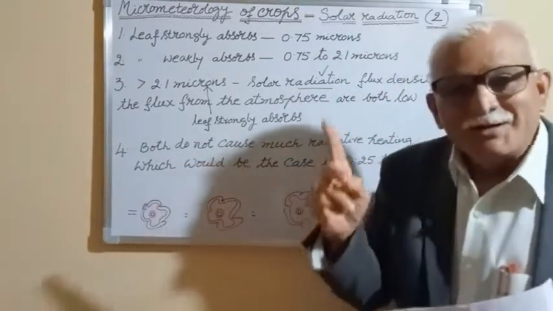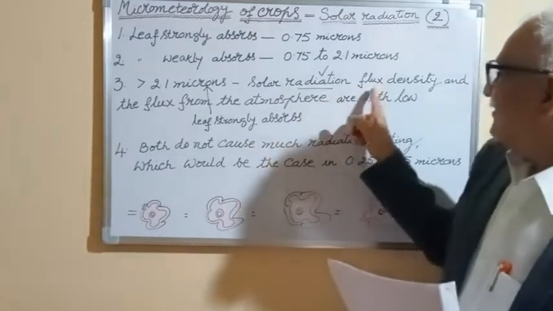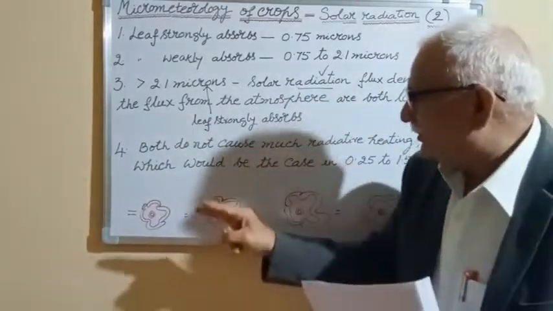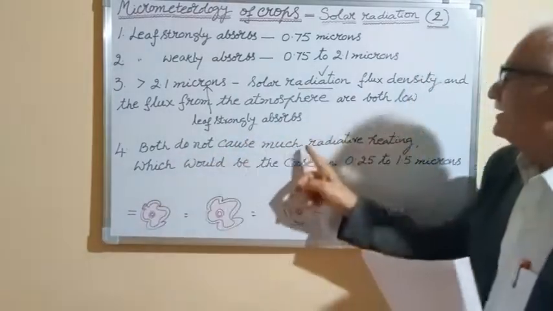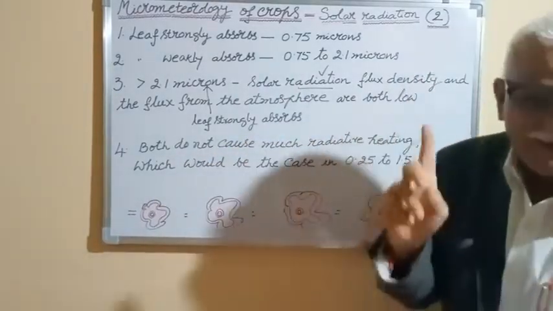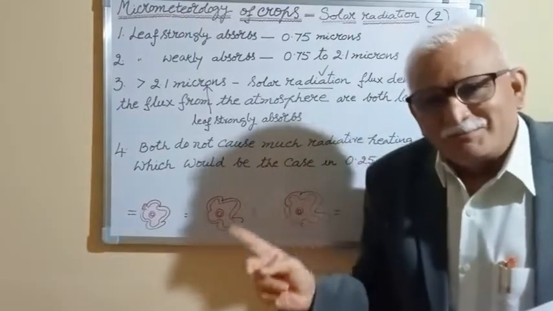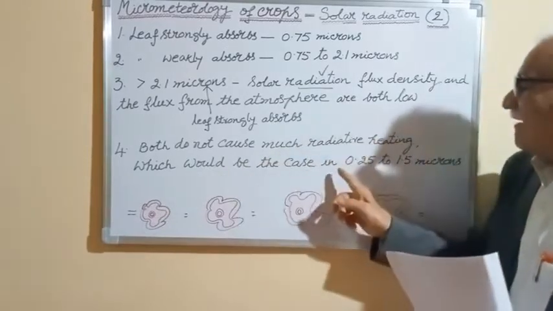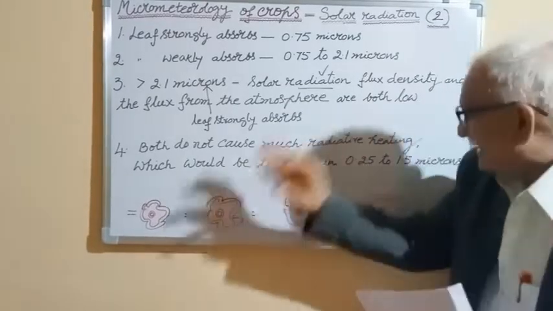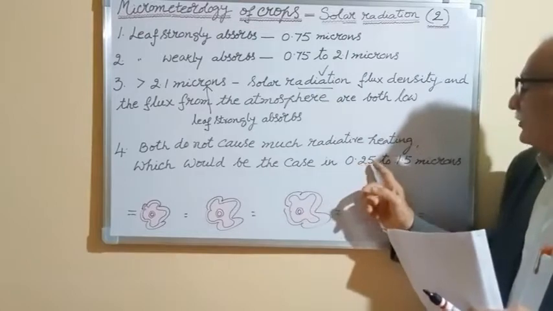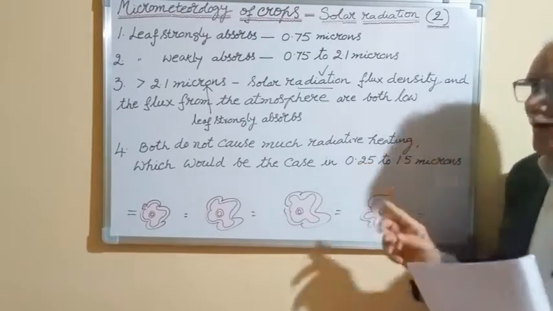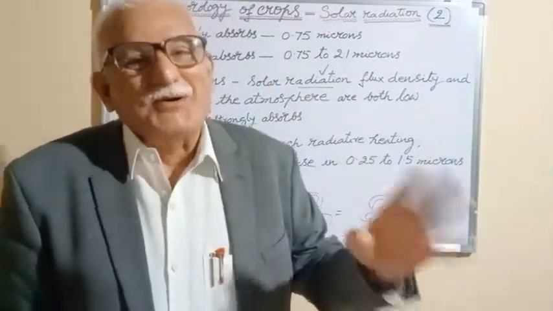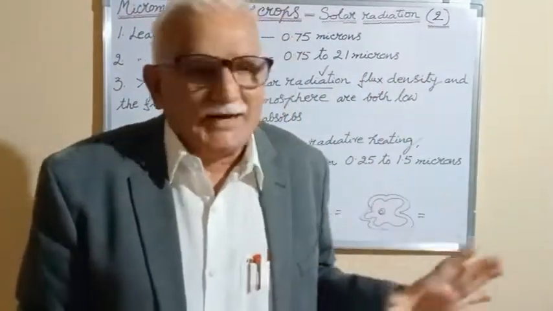What both? Solar radiation flux density and the flux from the atmosphere. Both, these two, do not cause much radiative heating, which would be the case in 0.25 to 1.5 microns. These 4 points, please write.